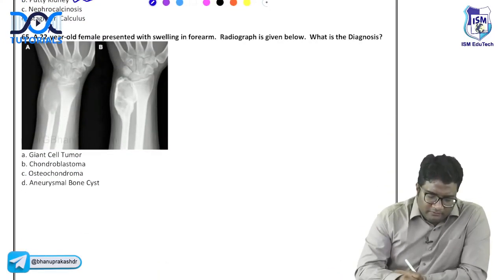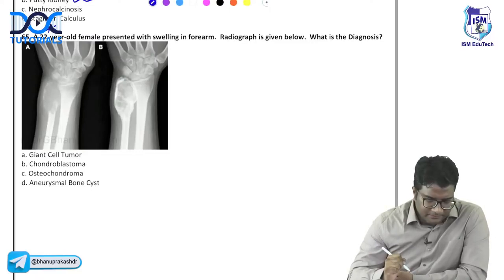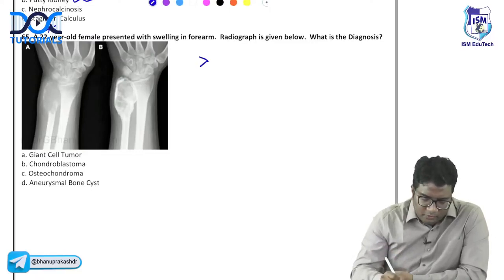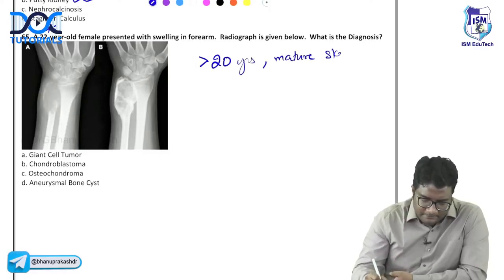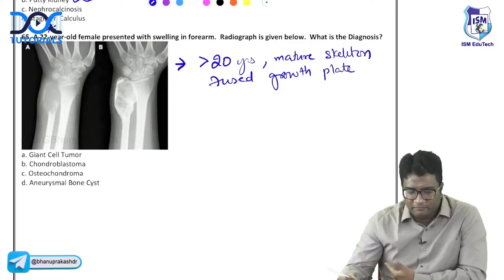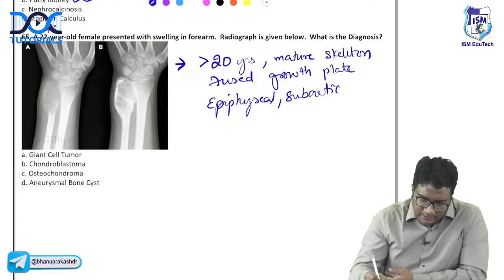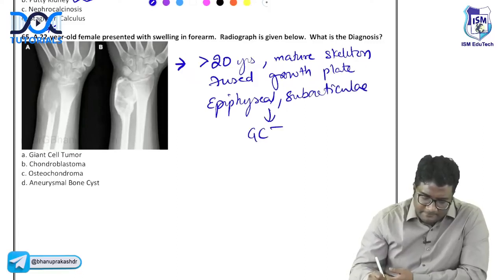Look at this. Here, this is a 22-year-old female who has a swelling in the forearm. What is the diagnosis based on the X-rays? What do you think this is? Here, this is more than 20 years, meaning mature skeleton. Mature skeleton means they'll have a fused growth plate. So more than 20 years, mature skeleton, fused growth plate, and there is a lesion in the epiphysis. Epiphyseal, subarticular, just under the joint. This is how you have GCT.